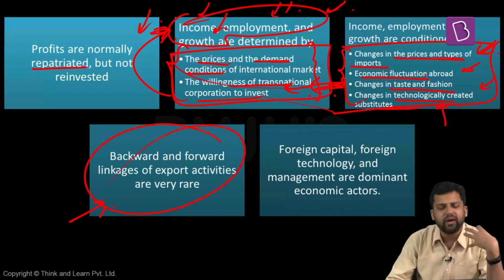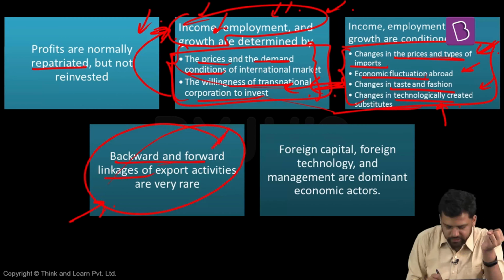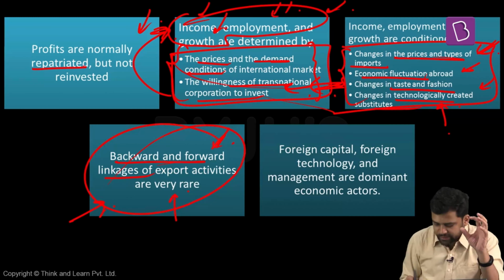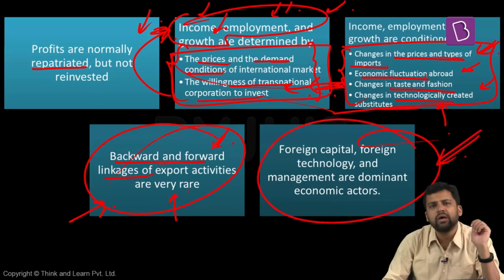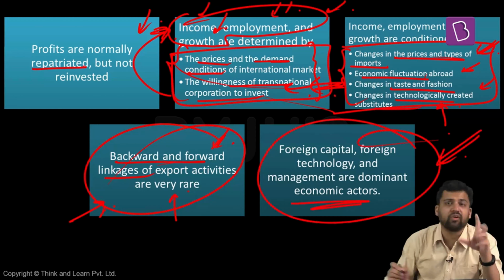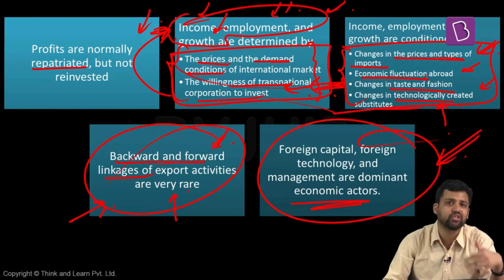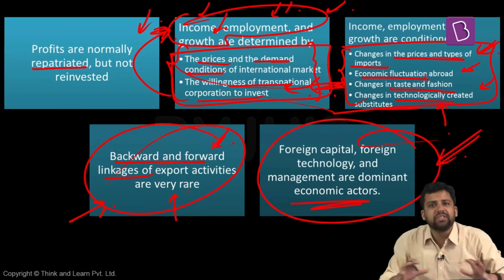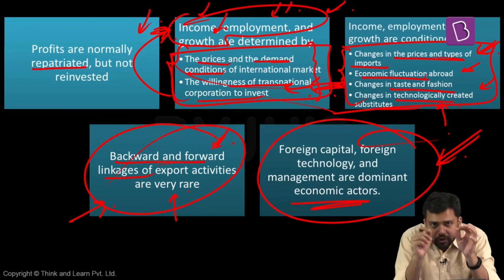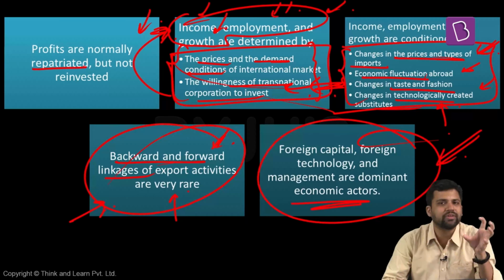Generally, in these dependent economies, backward and forward linkages are not very good. Foreign actors, foreign technology, foreign capital management, all these things play a very, very important role in these kind of economies. So they have a large say in these economies. Domestic factors, domestic players are not that relevant. So all these features that we discussed are characteristic of a dependent economy.